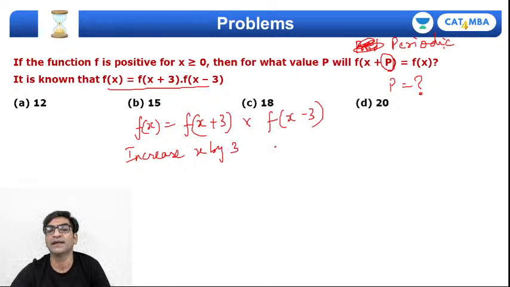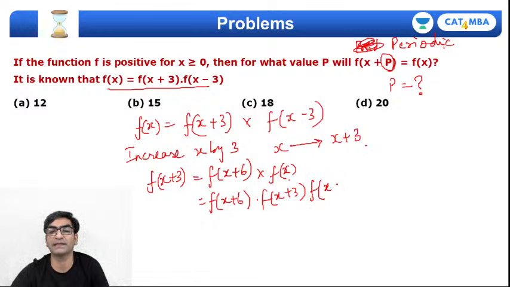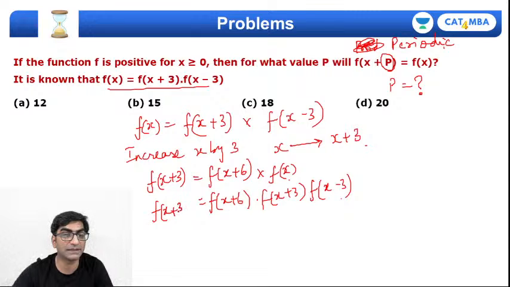Basically जहाँ पे भी फंक्शन में x था वहाँ पे x की जगह x plus 3 सब्स्टिट्यूट कर देते हैं, right? तो एक्सप्रेशन क्या बनेगा? f of x plus 3 will be equal to f of x plus 6 into x plus 3 minus 3 will be f of x, right? अब fx को सब्स्टिट्यूट कर देते हैं, which means this will become f of x plus 6 into f of x plus 3 into f of x minus 3, and this equals f of x plus 3, right?